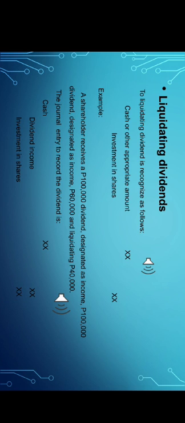A shareholder receives a 100,000 dividend, designated as income 60,000 and liquidating 40,000. Since you receive 100,000, your cash will increase and be debited. Dividend income amounting to 60,000 will be credited, and investment in shares amounting to 40,000 will be credited also.